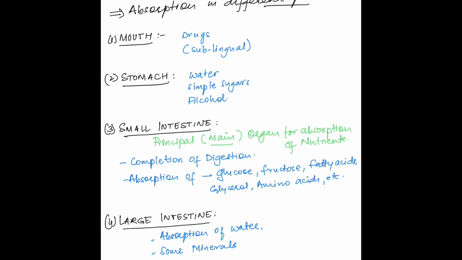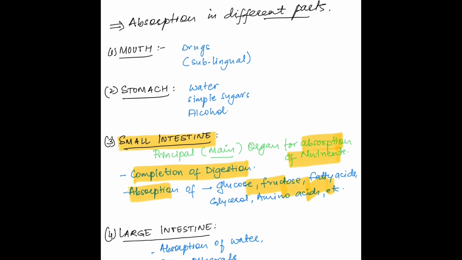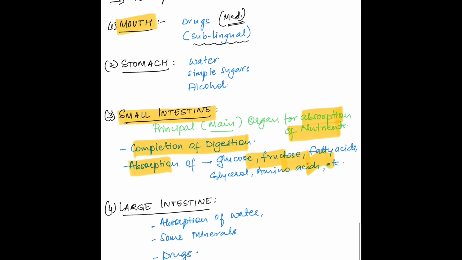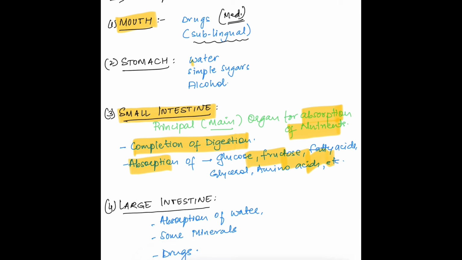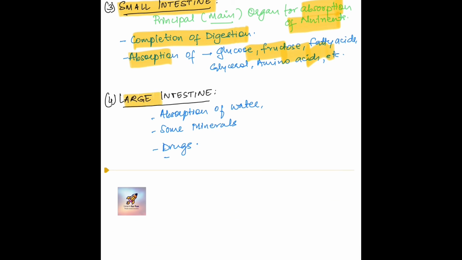Let's look at different sites of absorption in GIT. We have already seen that small intestine is the major organ for absorption of nutrients. Digestion is completed in duodenum, and jejunum and ileum are the major sites for absorption of nutrients. In the mouth, certain drugs, that is medicines, can be absorbed through the buccal mucosa. It is done by keeping the tablet under the tongue, that is sublingually. In the stomach, there is absorption of some amount of water, simple sugars and alcohol. And finally, in the large intestine, there is absorption of water and some amount of minerals.